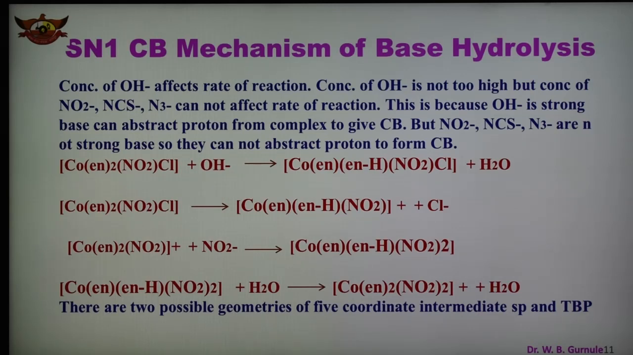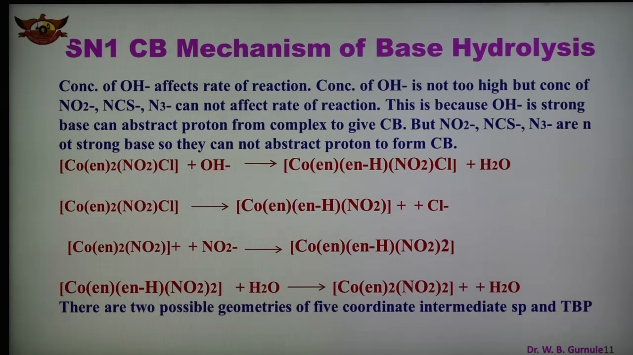Now the concentration of OH minus also affects the rate of reaction. The concentration of OH minus is not too high, but the concentration of NO2, NCS, azide N3 cannot affect the rate of reaction. This is because OH minus is a strong base and can abstract a proton from the complex and give the CB conjugate base, but NO2, NCS, N3 minus are not strong bases, so they cannot abstract a proton to form the CB mechanism.